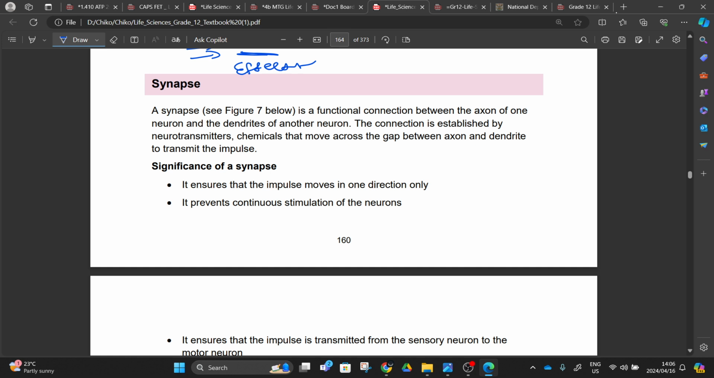But a synapse, figure number 7, is a functional connection between the axon of one neuron and the dendrites of the other neuron.